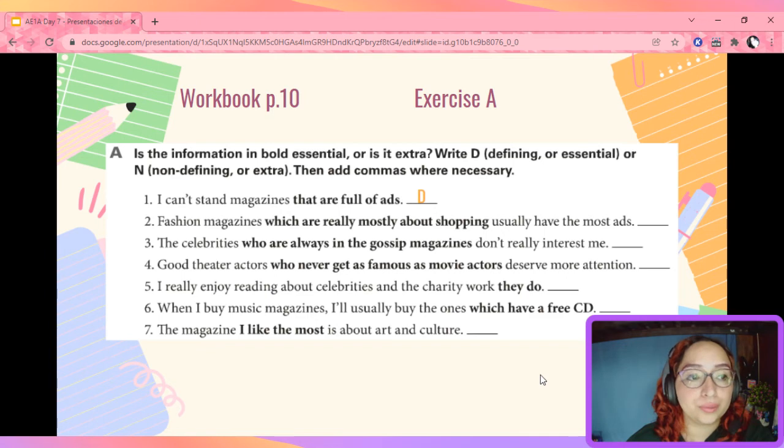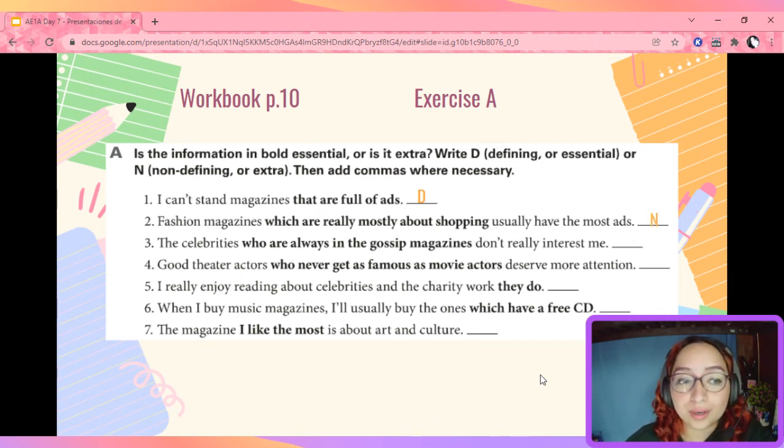Now, number 2. Fashion magazines, which are really mostly about shopping, usually have the most ads. Now, in this case, let's see the sentence without the boldface part. Fashion magazines usually have the most ads. In this case, we can understand it, so we can say that the information is extra. Then, what should we write, D or N? That's right, we should write N for non-defining.